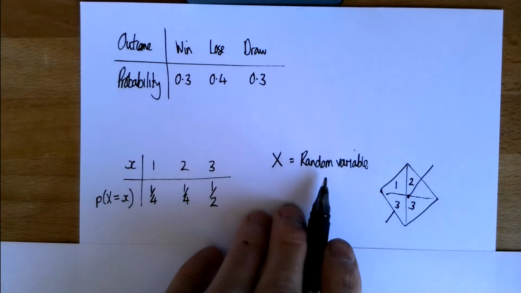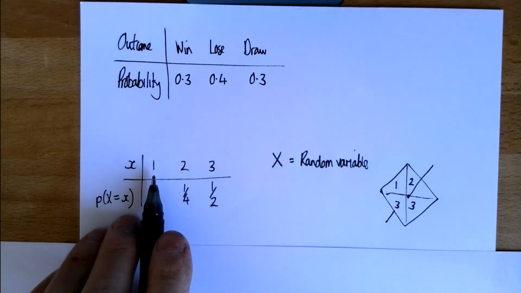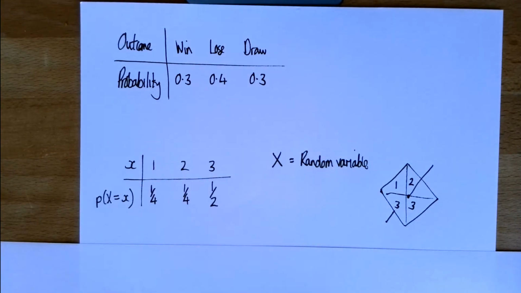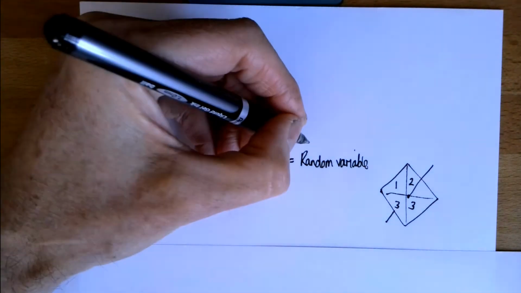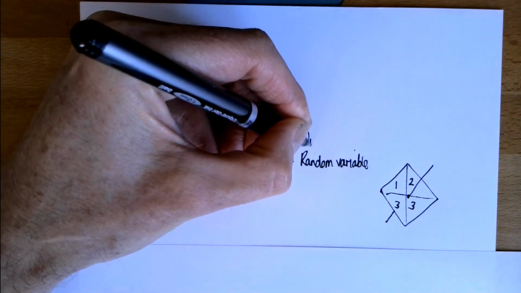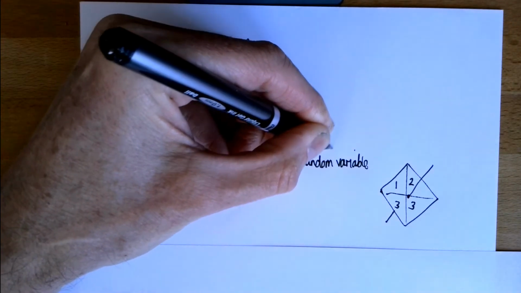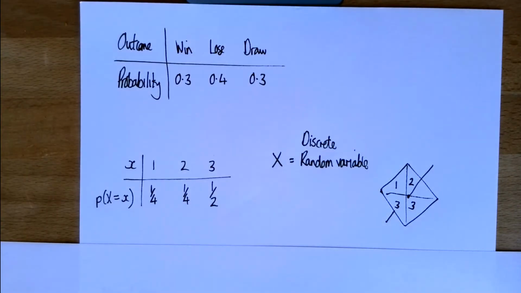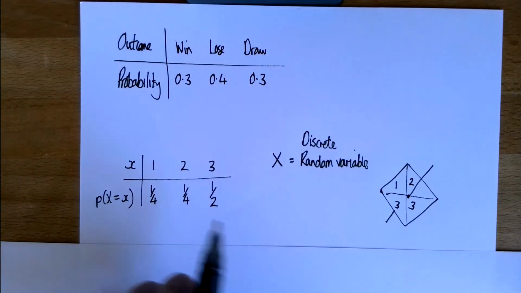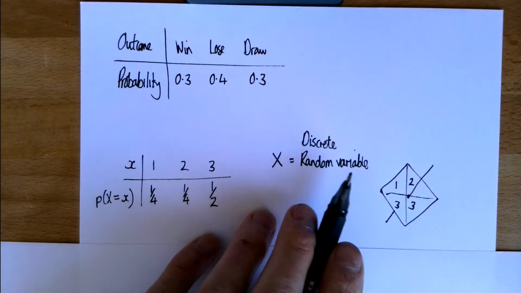Now this random variable can only take certain values, 1, 2, or 3. You can't get a score of 1.5 in this game. So because of that, we actually call it a discrete random variable. You may remember from GCSE, discrete data is data that can only take certain values, like your shoe sizes or like the number of students in the class. So this is a discrete random variable.